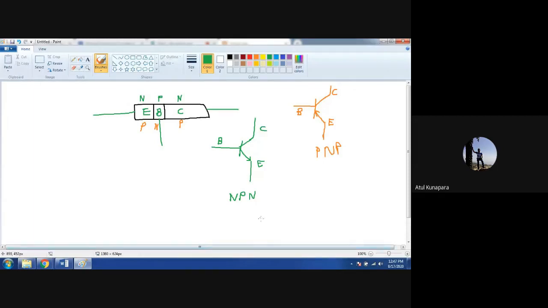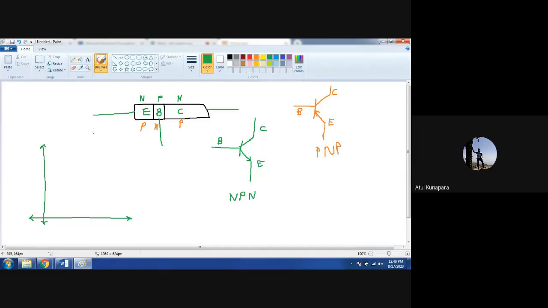Now, if I show you the characteristic, meaning the graph of output versus input. In case of transistor, we call input the input which is given between the emitter and base.